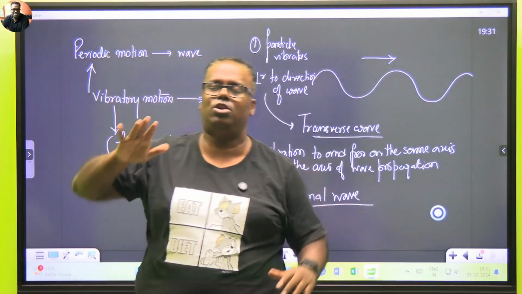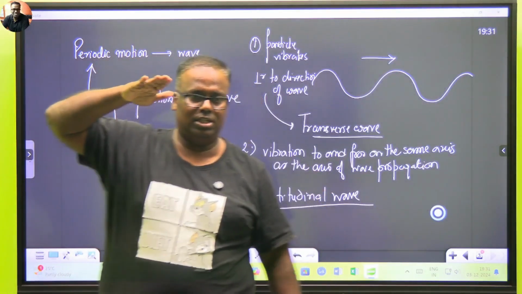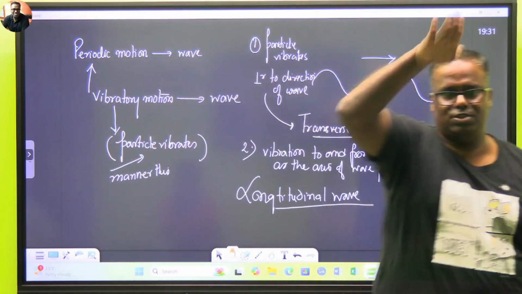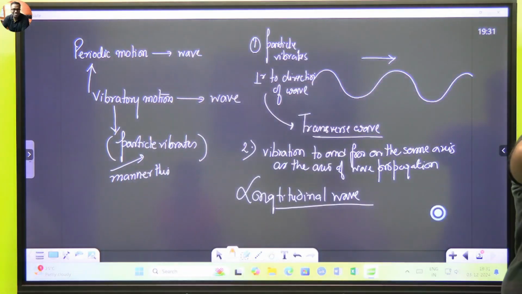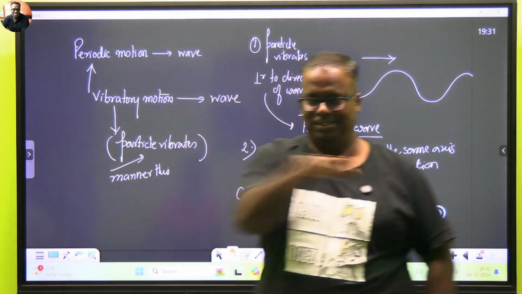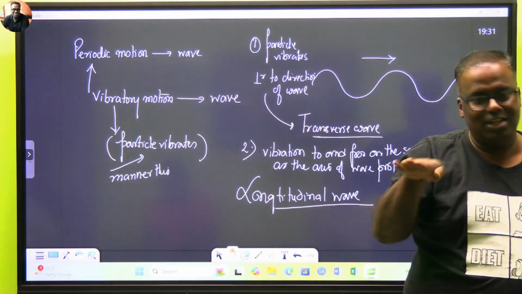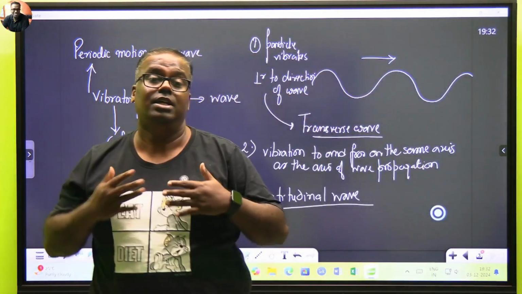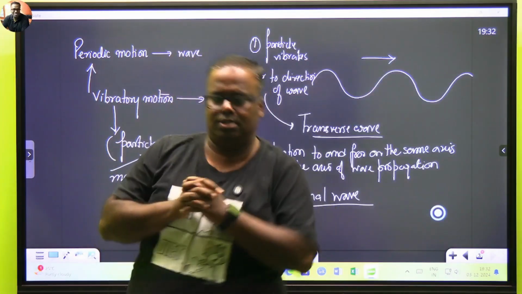To give you a pictorial view, how does a transverse wave proceed? How does a transverse wave go? This is a transverse wave, like a water wave. How does a longitudinal wave go? The wave is going in this direction. The particles, I'm moving because I have to show you, but no particle changes its position. The particle just oscillates.